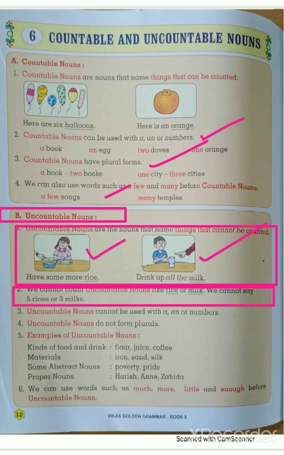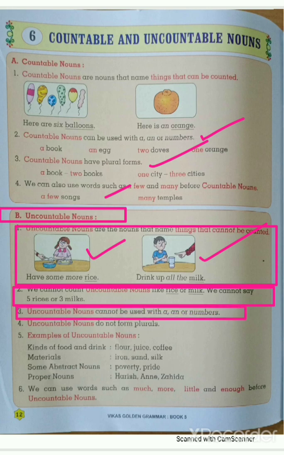Okay, students, if I give you some books, then you can count them. 1, 2, 3, 4, 5 books are there. But if I give you sugar and tell you to count it, can you count it? No, you can't count the sugar. So sugar comes under the uncountable noun, and books come under the countable noun. Okay, students, so we will see the next.